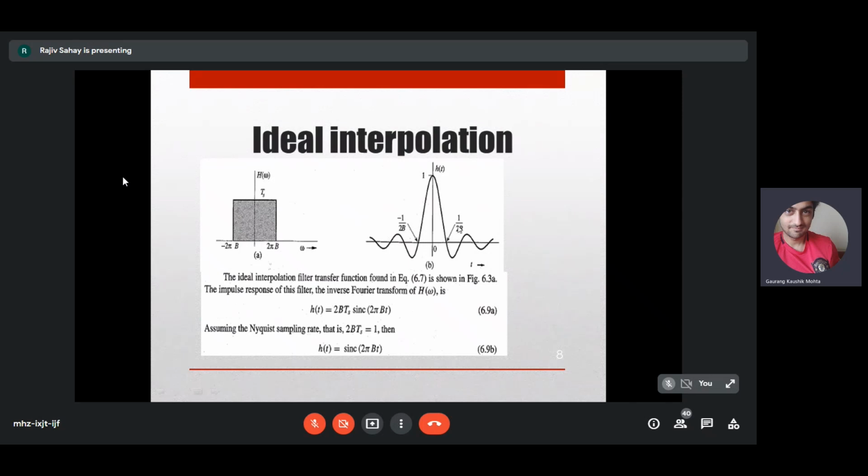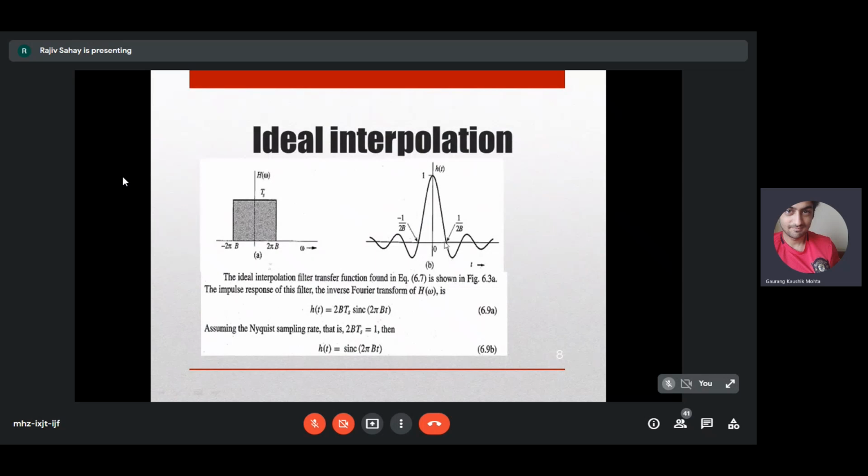The impulse response of the original low pass filter, with which you are supposed to filter out the infinite replica spectra, is 2bTs into sinc of 2 pi bt. If you assume the Nyquist sampling rate, Ts equal to 1 by 2b, then you get a simplified version, h of t as sinc of 2 pi bt.